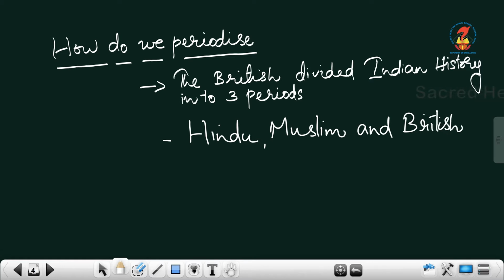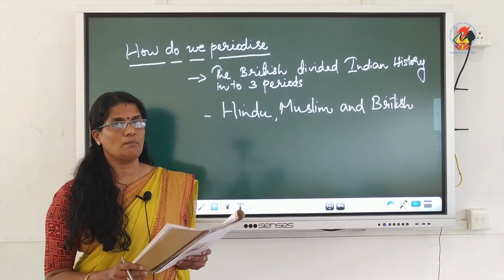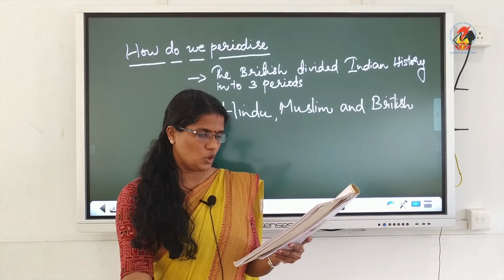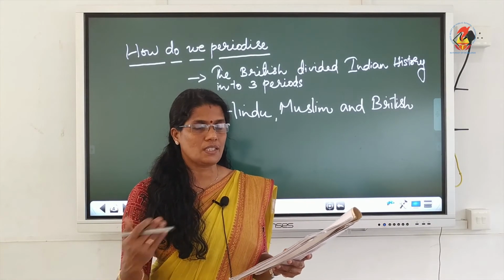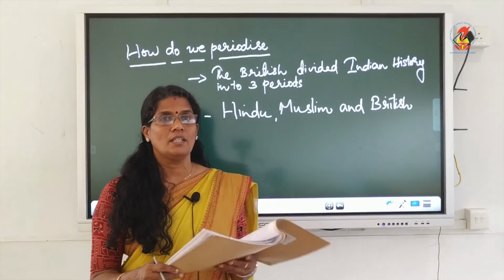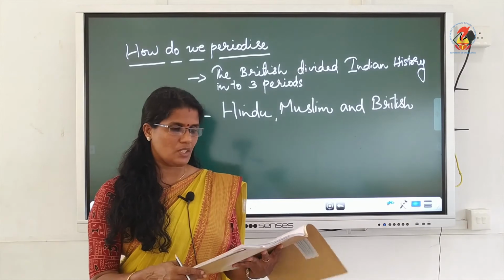Who classified like this? James Mill, a Scottish economist. He classified India into 3 periods, Hindu, Muslim and British, and he said that during the Hindu and Muslim period we were more superstitious and less civilized people. When the British came into India, then only the country became what? More civilized. So, children, take page number 3.